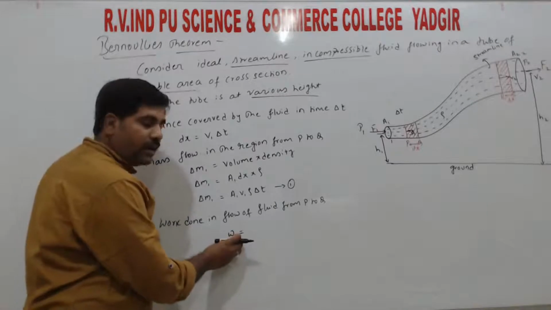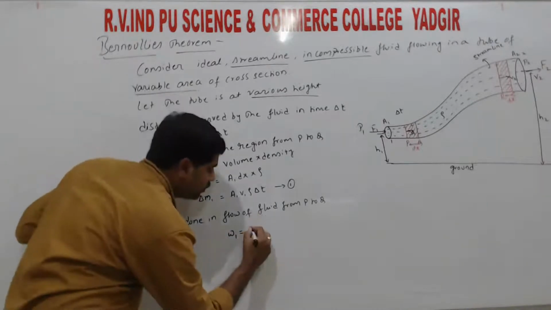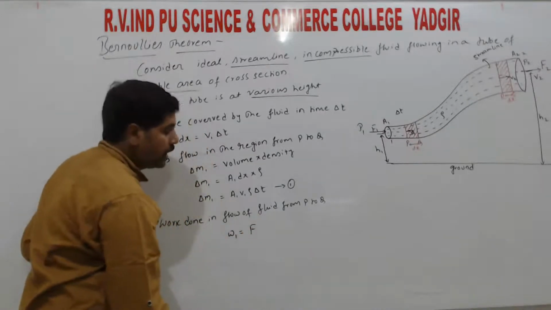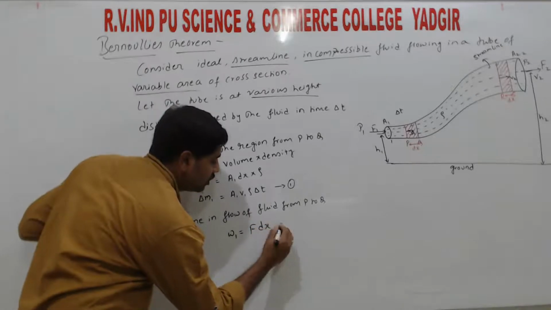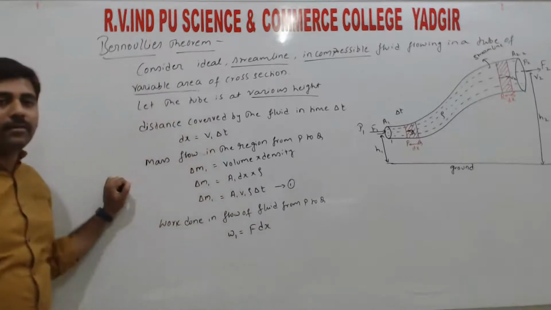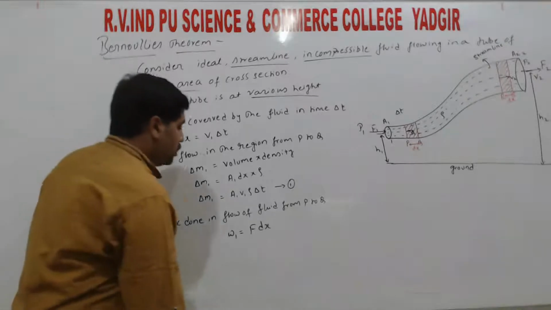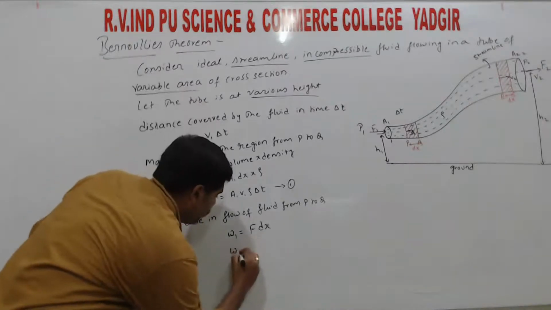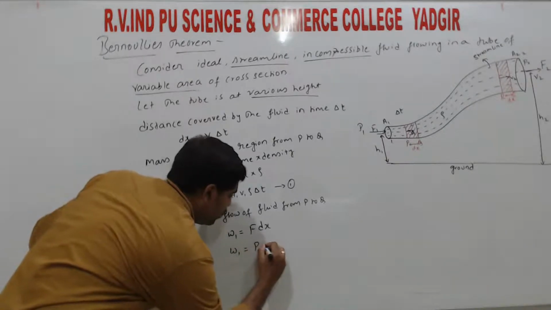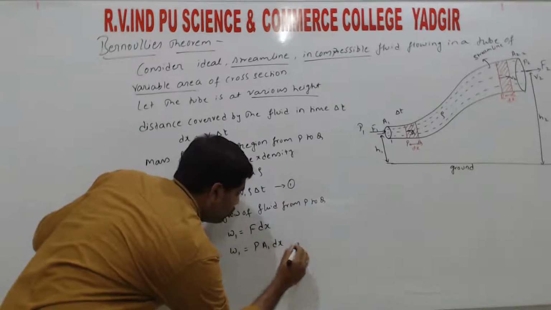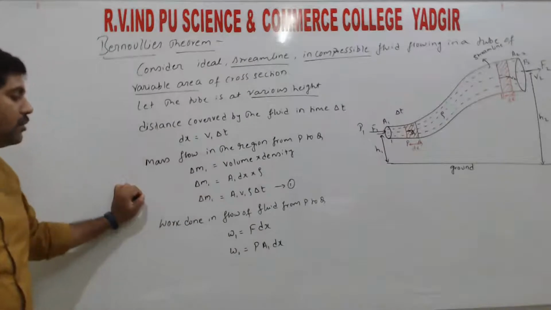So work done W1 is equal to force into displacement, right? The displacement is dx. Force is pressure into area of cross section a1, into dx, right?